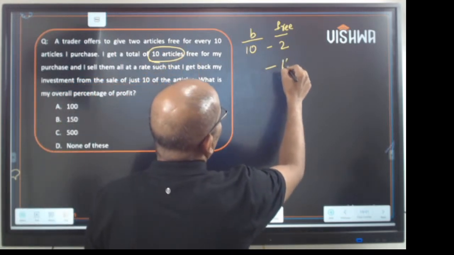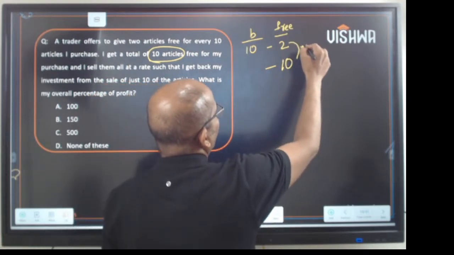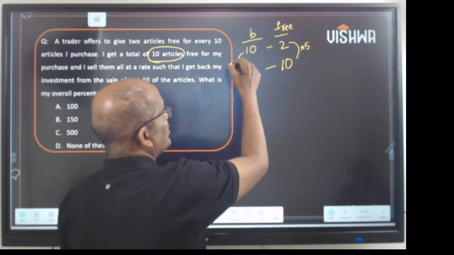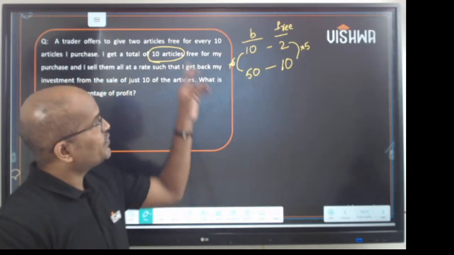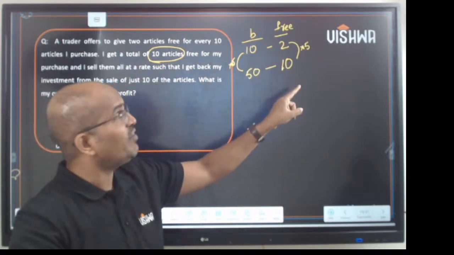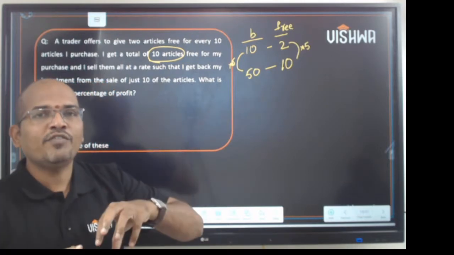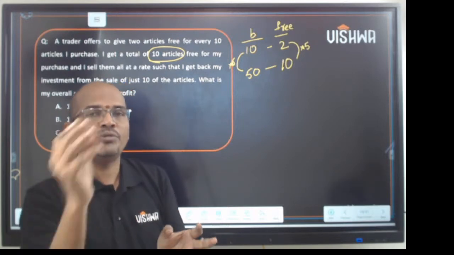This fellow got 10 articles free. So this is into 5. When this is into 5, this should also be into 5, right? So it is 50. So this fellow will get 10 articles free only when he buys 50 objects. It means that he paid money for 50 objects. He got 50 objects and he also got 10 objects free.